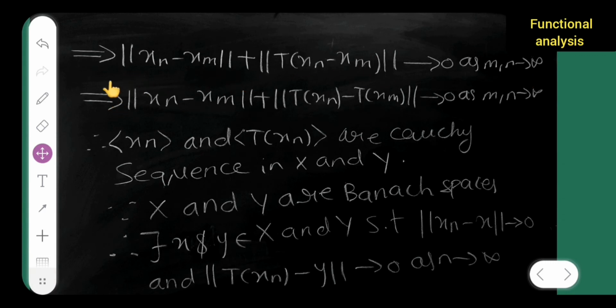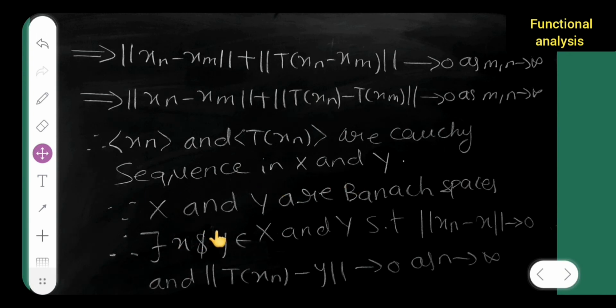Now this implies, you all write it as it is, ||x_n - x_m|| + ||T(x_n) - T(x_m)|| tends to 0 as m, n tends to infinity. Therefore you all can say that the sequences x_n and T(x_n) are Cauchy sequences in X and Y.